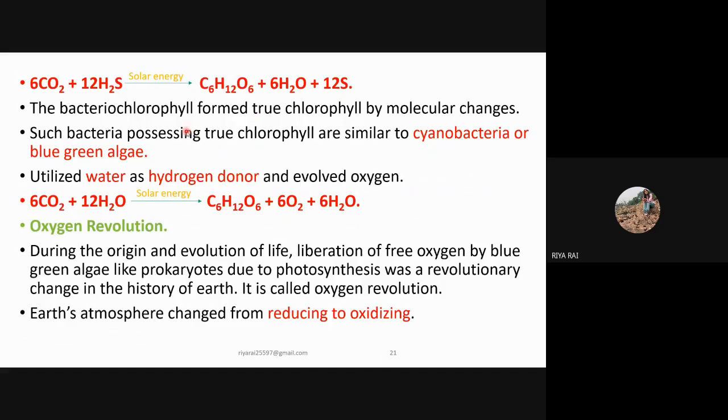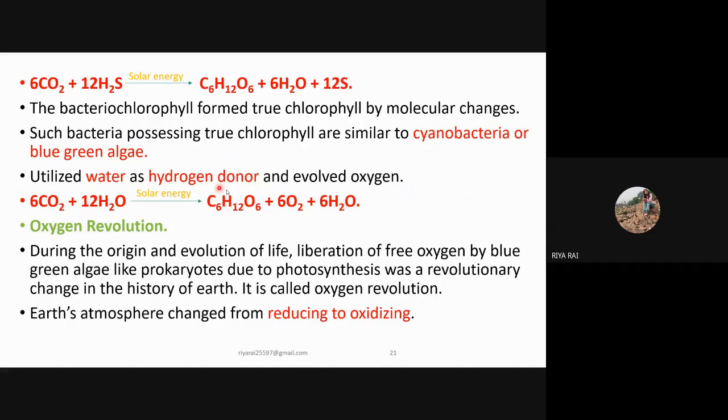The bacteria chlorophyll formed true chlorophyll by molecular changes. Different molecular changes occurred in the bacteria chlorophyll and true chlorophyll was formed. This true chlorophyll was present in bacteria like cyanobacteria, or blue-green algae.